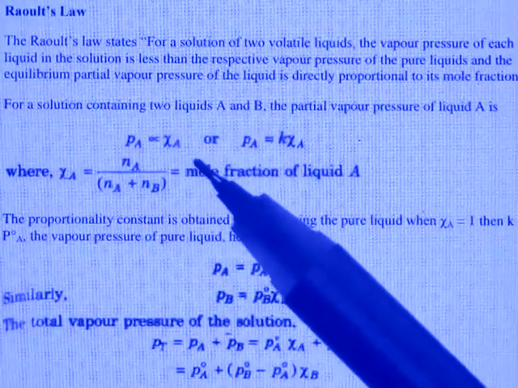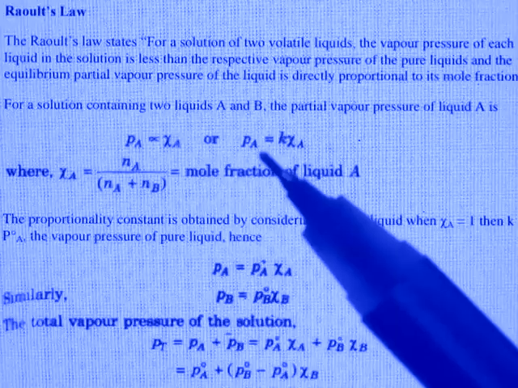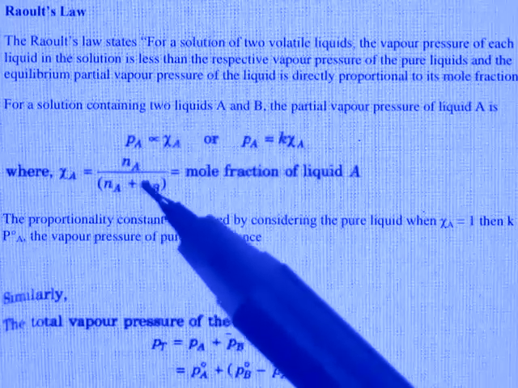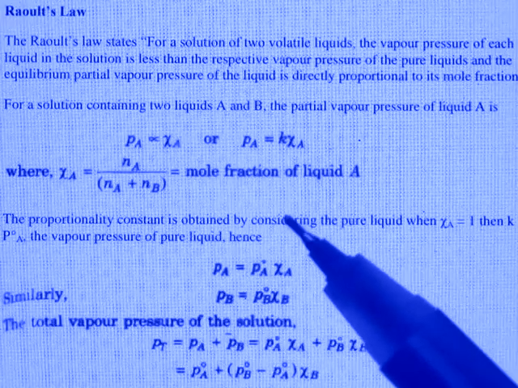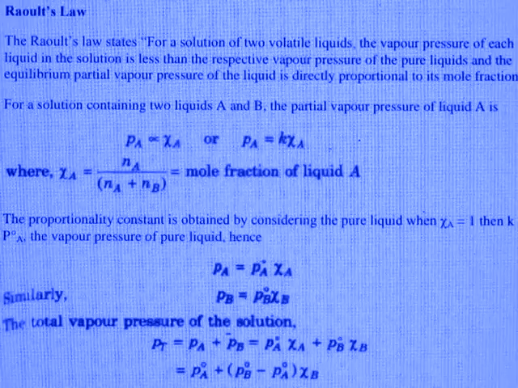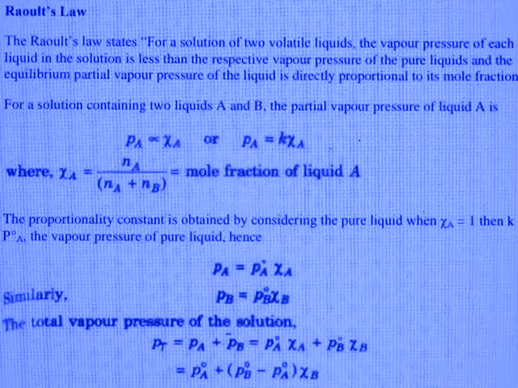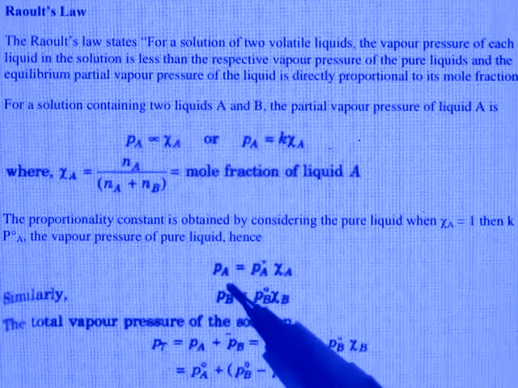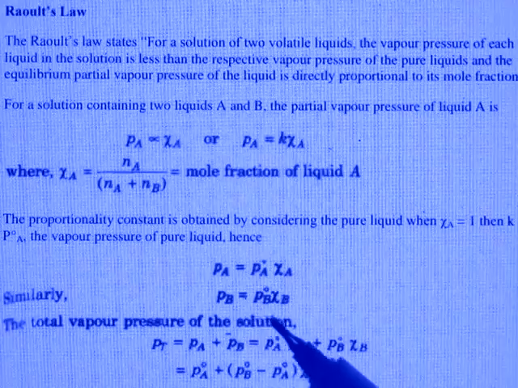Pa proportional to chi A, or Pa equal to K chi A। यहाँ से proportional हटेगा, एक कांस्टेंट आएगा K, फिर chi A equal to Na divided by Na plus Nb equal to mole fraction of liquid capital A. The proportionality constant is obtained by considering the pure liquid when chi A equal to 1, then K equal to P naught A, the vapor pressure of pure liquid, hence Pa equal to P naught A chi A and Pb equal to P naught B chi B.